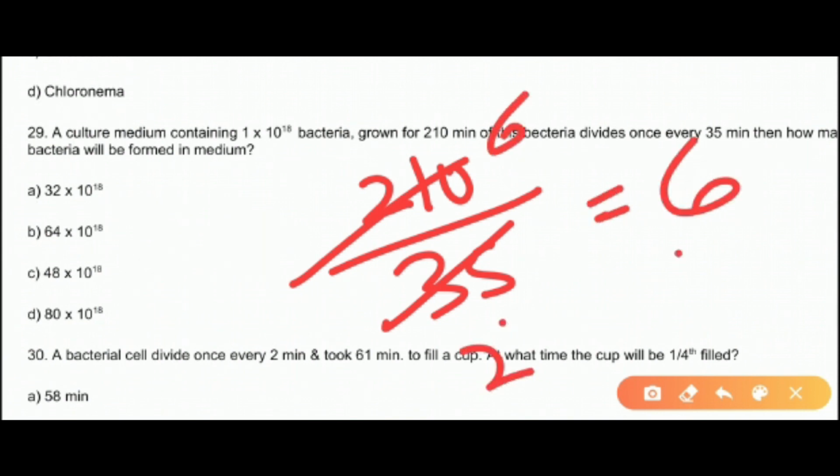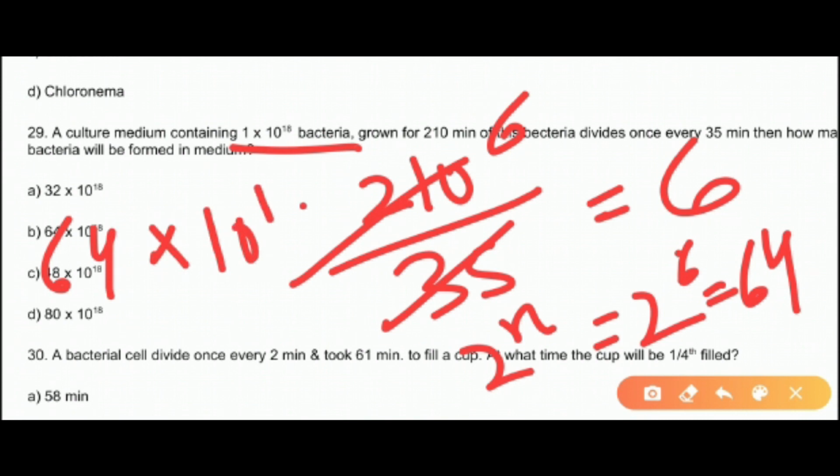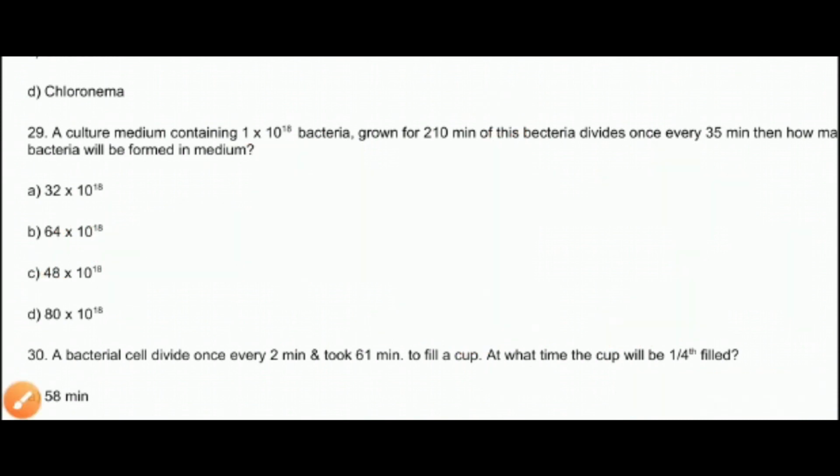So the total number of cells will be 2 to the power n, that is 2 to the power 6, and that will be 64. ठीक है? Initially there were 1 into 10 to the power 18 bacteria, now there are 64 into 10 to the power 18 bacteria. So the answer will be option B.